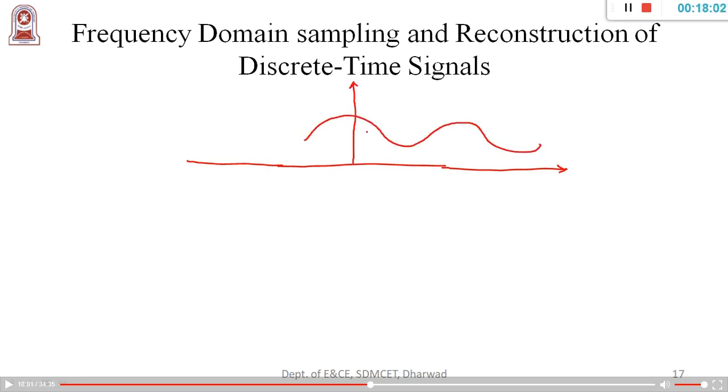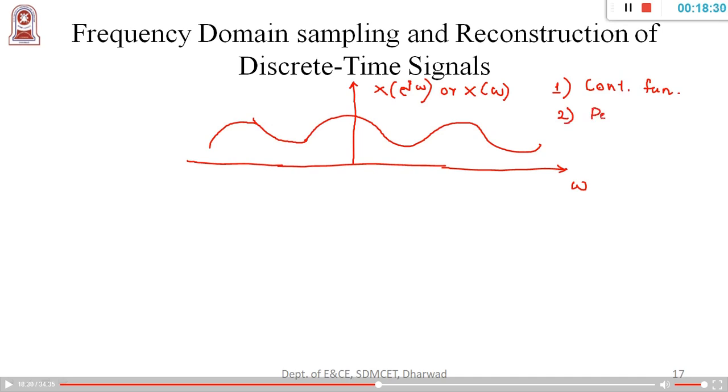As you know, the DTFT signal originates from x of n, a discrete time signal. We applied DTFT to it, and you got a continuous signal here. So let me take the continuous signal. This is the signal x of e power j omega, or we also represent this as x of omega, with respect to frequency omega. This is continuous in nature.